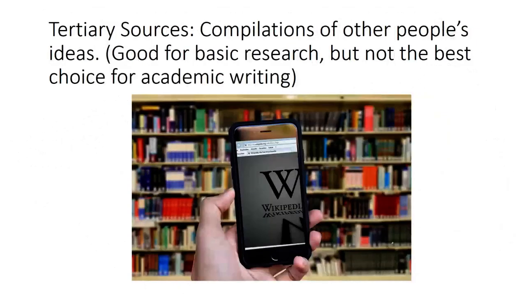A tertiary source is a compilation of other people's ideas. These are great for basic research, but not the best choice for academic writing. These include encyclopedias, bibliographies, and yes, your old favorite, Wikipedia. While all of these sources might be part of your research process, the ones that you'll be using most often in your writing are secondary sources.